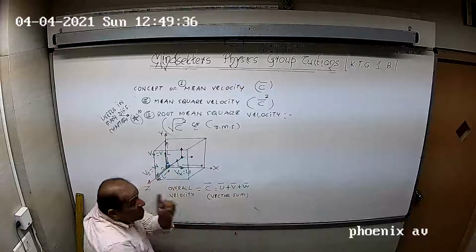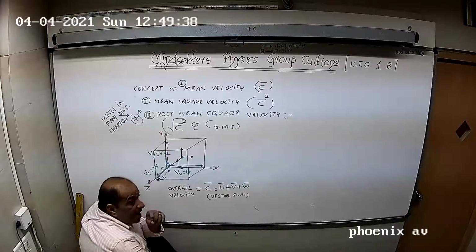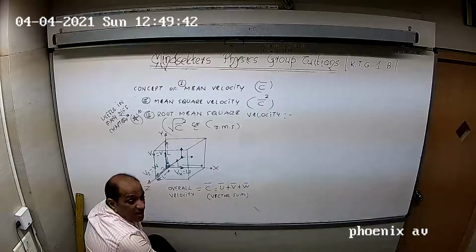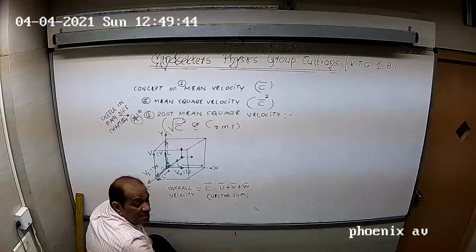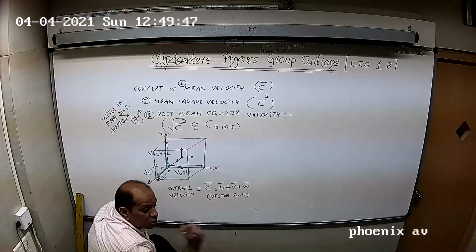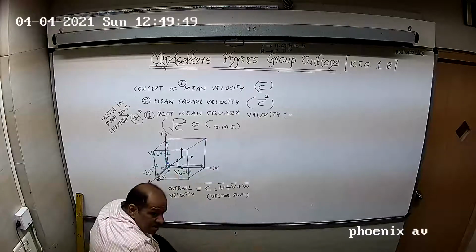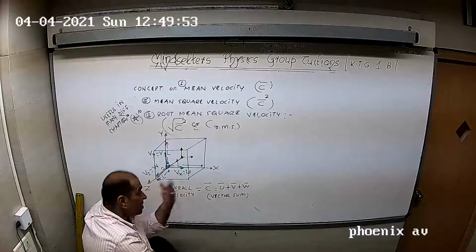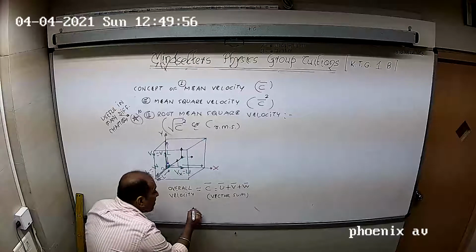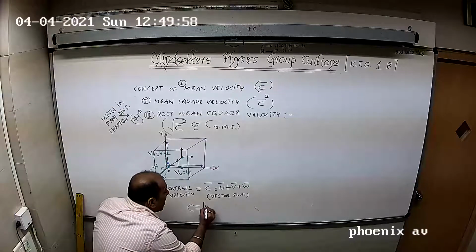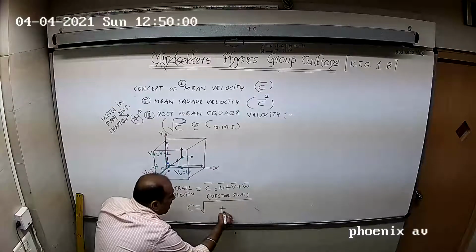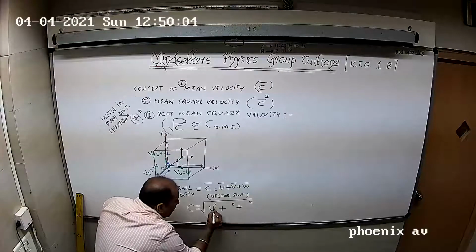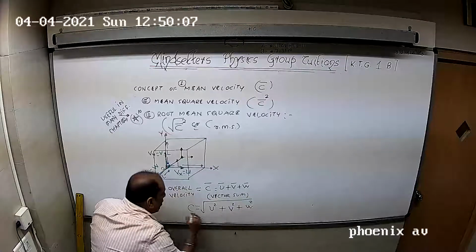In algebra, 2 plus 3 is 5. But in vectors, what happens to 2 and 3, remember? The answer always lies between the difference and the sum. If I have a vector of size 2 and another vector of size 3, my answer lies between 1 and 5. It cannot be less than 1, and it cannot be more than 5. And remember, how did we find the magnitude of a vector? Square root of the sum of squares of the x component, y component and z component.